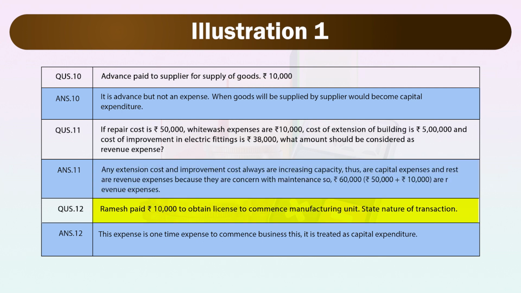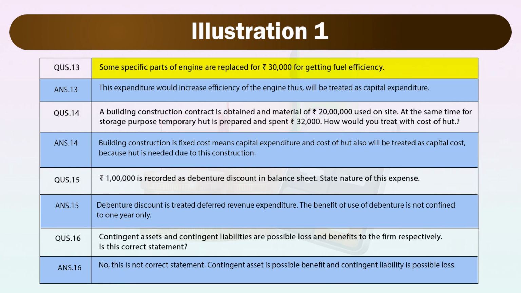Next is Ramesh paid rupees 10,000 to obtain license to commence manufacturing unit. State nature of transaction. Here, this expense is one time expense to commence business. This is treated as capital expenditure. Next question. Some specific parts of engine are replaced for rupees 30,000 for getting fuel efficiency. These expenditure would increase efficiency of the engine, thus it will be treated as capital expenditure.